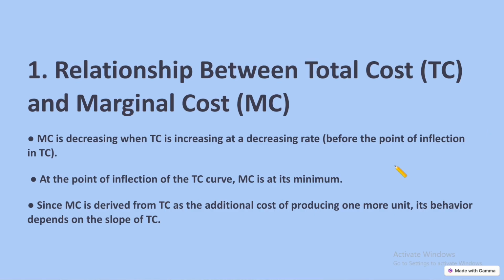Relationship between total cost and marginal cost. MC is decreasing when TC is increasing at a decreasing rate. At the point of inflection of the TC curve, MC is at its minimum. Since MC is derived from TC, as the additional cost of producing one more unit, its behavior depends on the slope of TC.